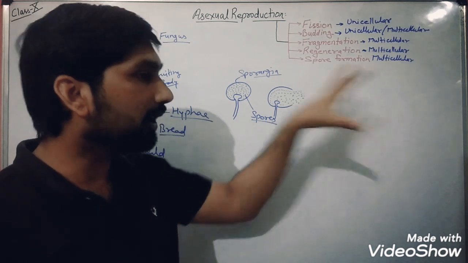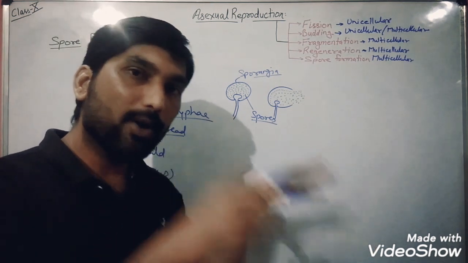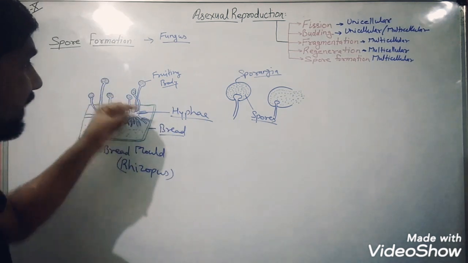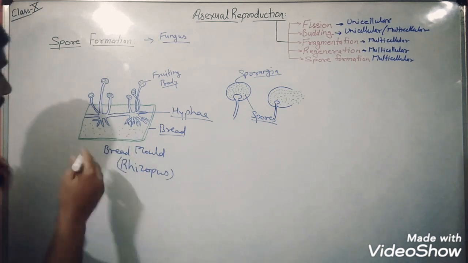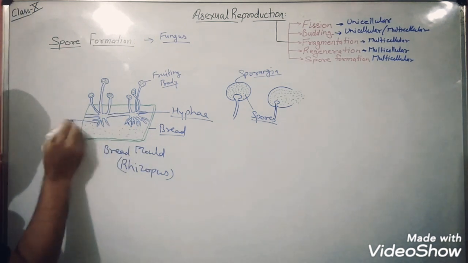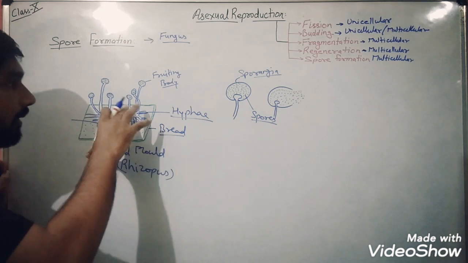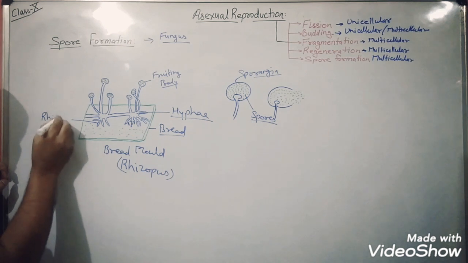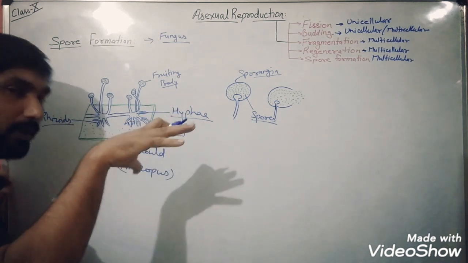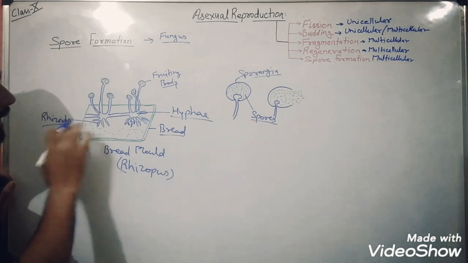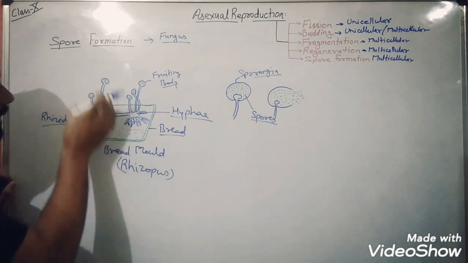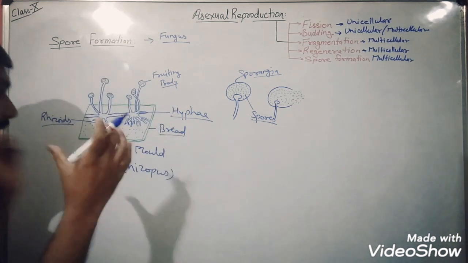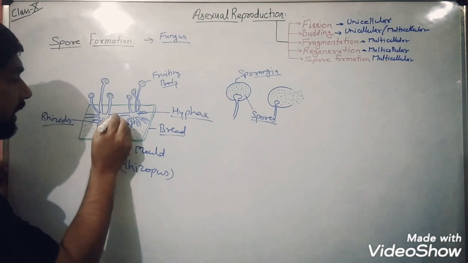And when these spores again fall onto some moist surface, they are going to germinate again, and they will germinate like thread-like structure, which is known as hyphae. And these root-like structures that are going to absorb and anchor the fungus body, that is known as what? Rhizoid. So the root-like structure that is going to anchor the fungus body is known as rhizoid. And these hyphae which are going to collect, this is what? One colony. So the colony members that attach with the hyphae, that is known as what? Stolon.